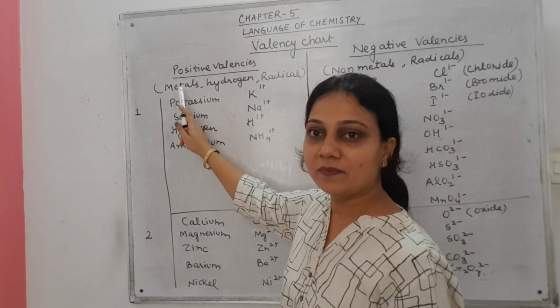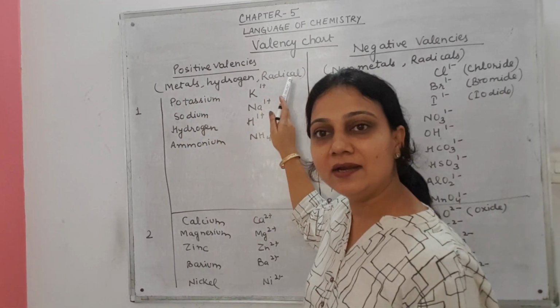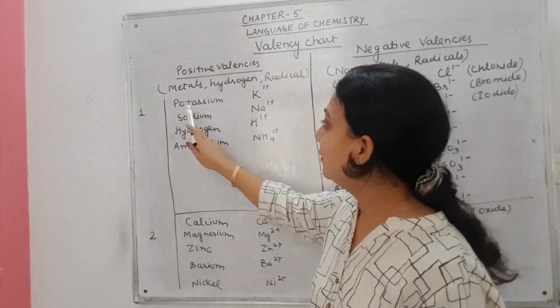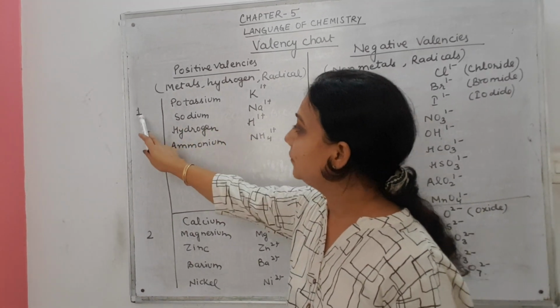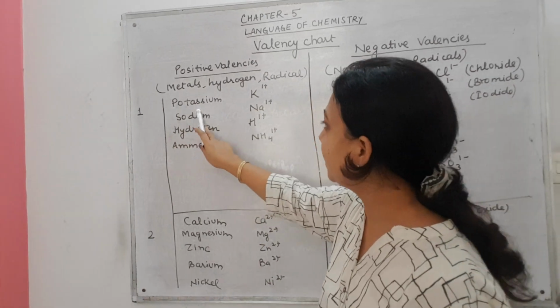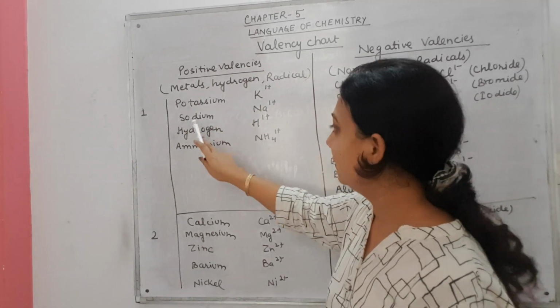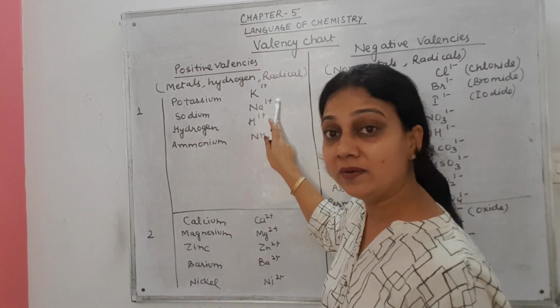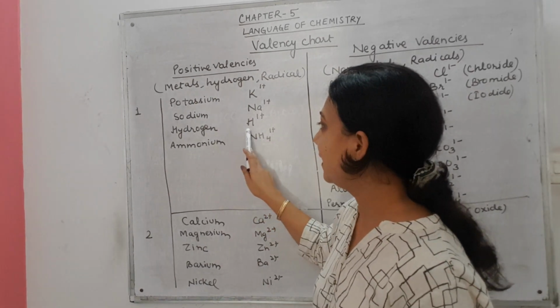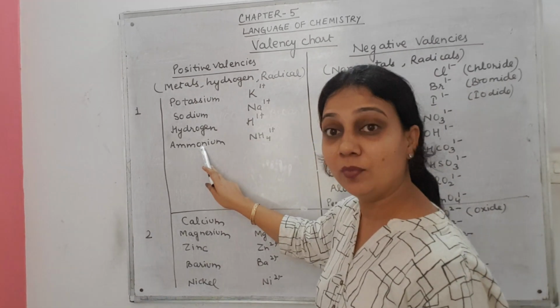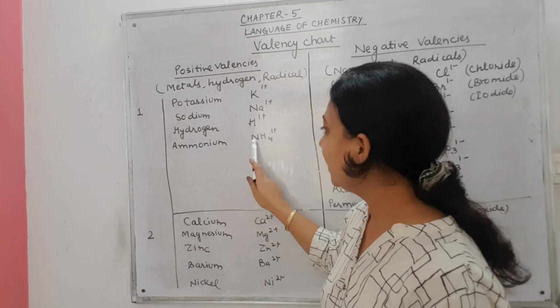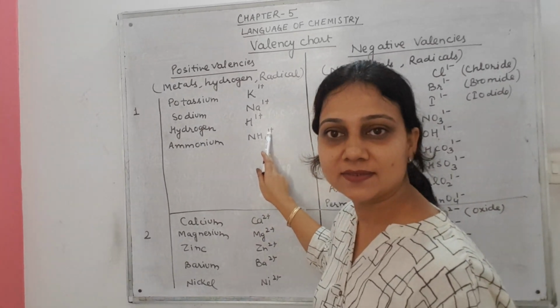Positive valency is for metals, hydrogen and radical. Potassium, univalent, 1 valency. Potassium K 1 plus. Sodium Na 1 plus. Hydrogen H 1 plus. And ammonium is a radical, NH4 1 plus.